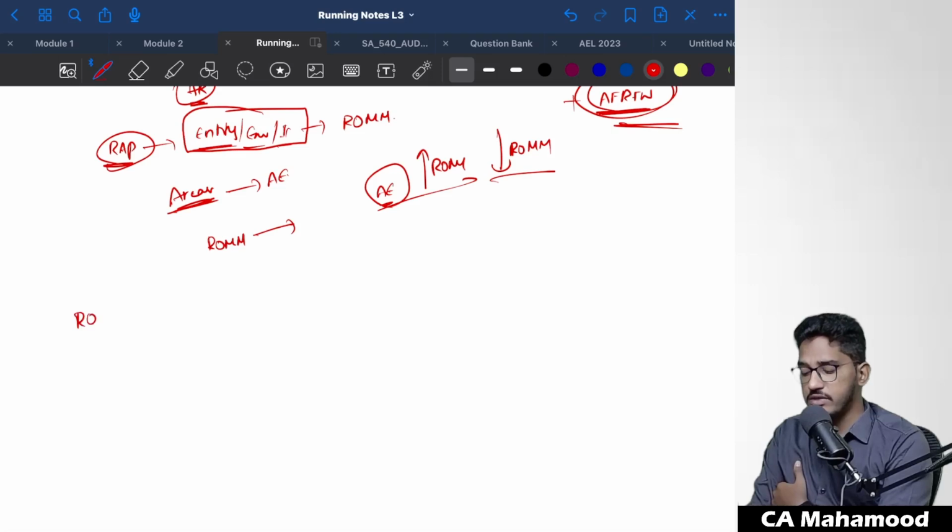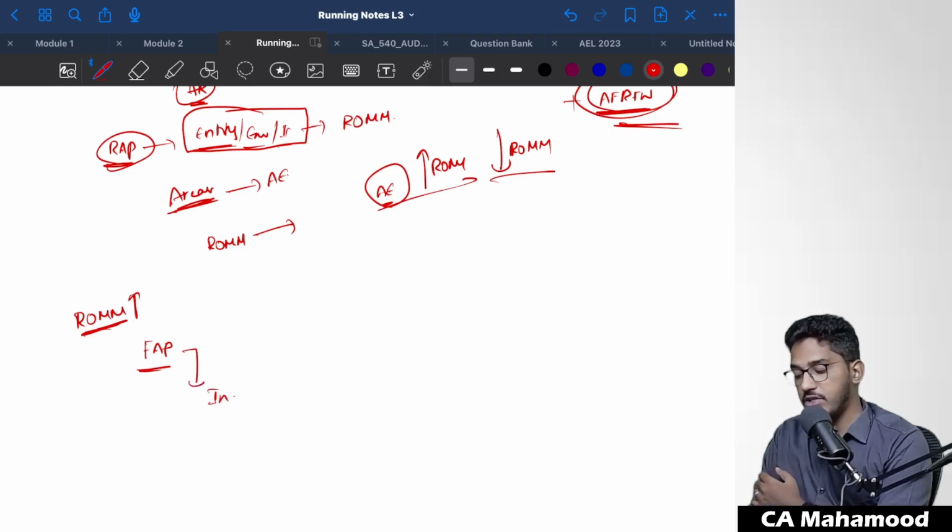Once the risk of material misstatement is found out, then we perform further audit procedures. We respond to that risk. Here, what will I do? I will inquire of the management how they have calculated the accounting estimates. I will ask the management to share with me all the workings whatever they have done for the purpose of calculation of the accounting estimates.